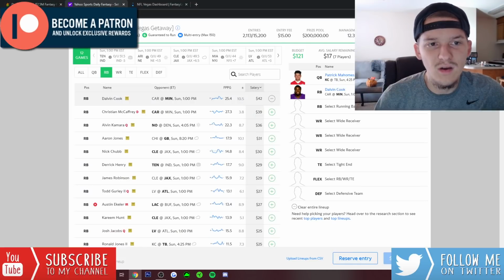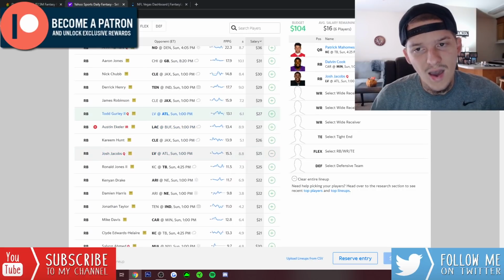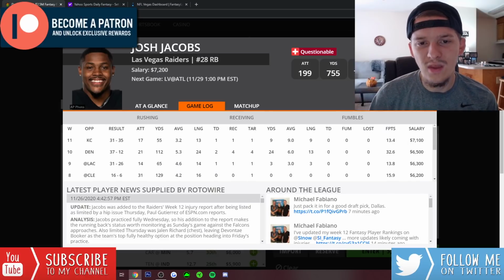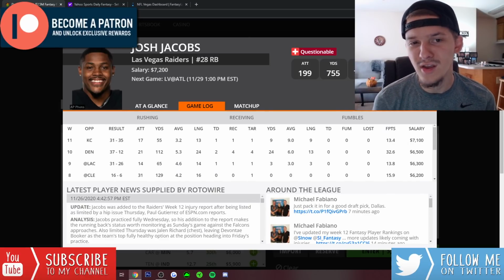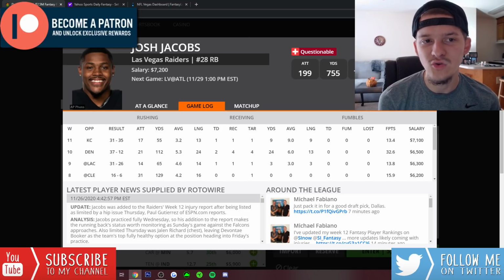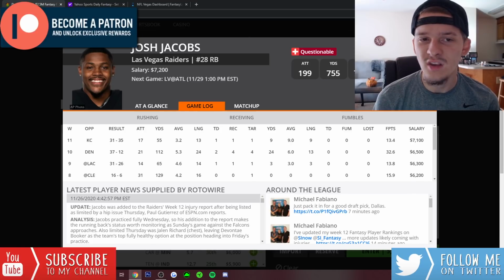7,200 on DraftKings. Looking at Yahoo's pricing, he's pretty cheap over there, only $25. I love this spot for Josh Jacobs against the Falcons. We know this Falcons defense is terrible. They've been better against the run this year than they have against the pass. It is a much better spot for the pass catchers like Waller, Ruggs. It's a great spot for those guys.